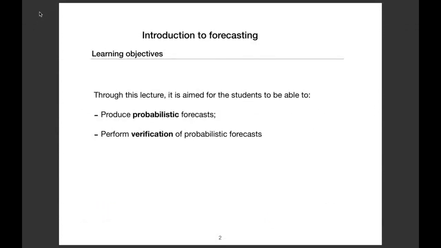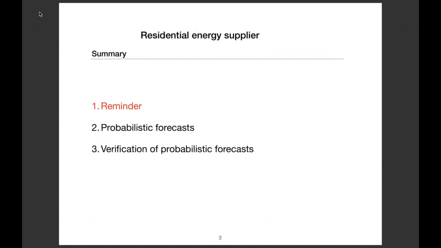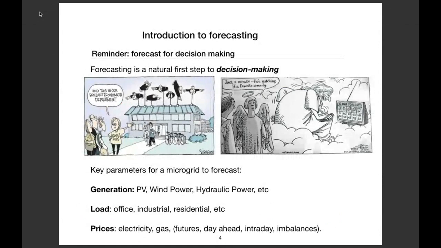So the learning objective of this lecture is to learn how to produce probabilistic forecasts and, of course, how to evaluate these probabilistic forecasts. But now I think you understand how it works. We produce forecasts, and then we need to find some metrics to evaluate them. A small reminder from this morning: forecasting is a natural step to decision making. We do not forecast just for itself. We forecast for doing something, and most of the time it is to take some decision.